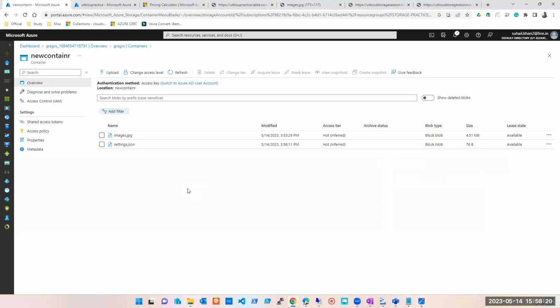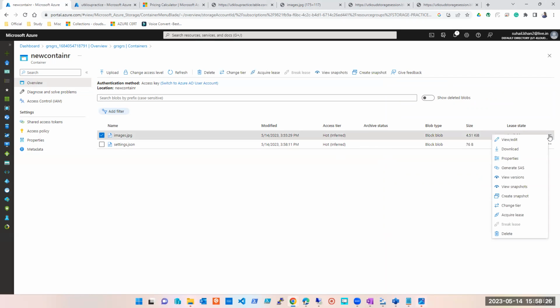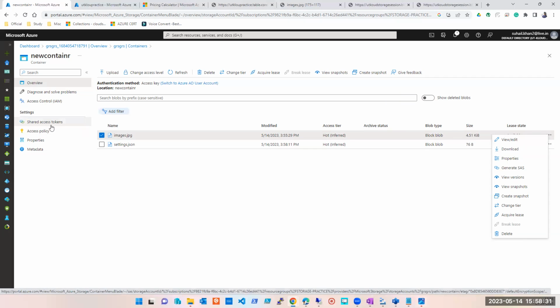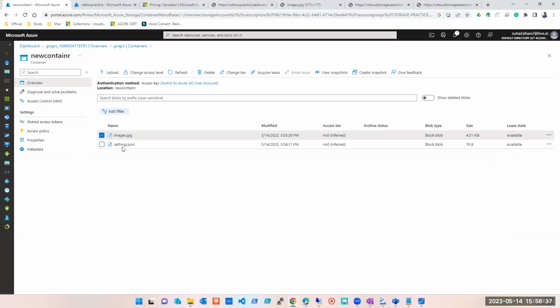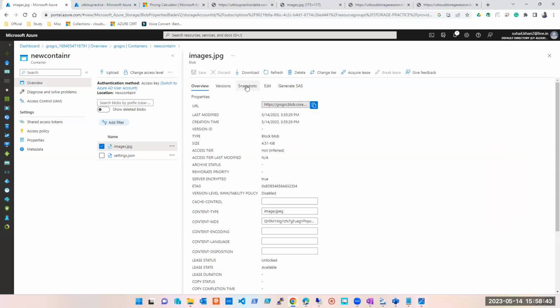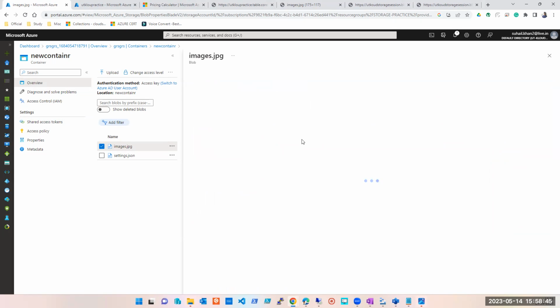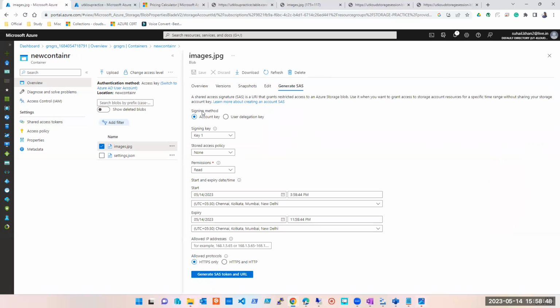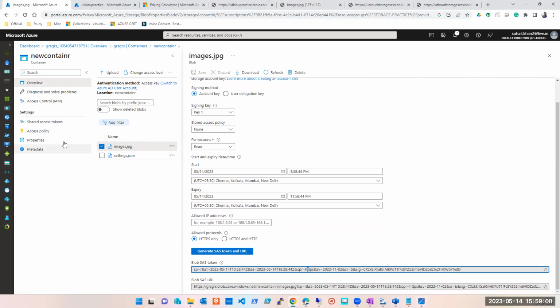Yes, anyone? Can you move to the dots? I mean the 3 dots at the right. Here. So did you get the answer, guys? You get the option to generate your SAS key at the storage account, at the container or at the file level also, the blob level also. Either you can click on the 3 dots or you can come here and somewhere here you'll get it, here it is. So if I share this link with you, even if there are 2 files in my container, if I share access to only this one, you will be able to access only this particular file.